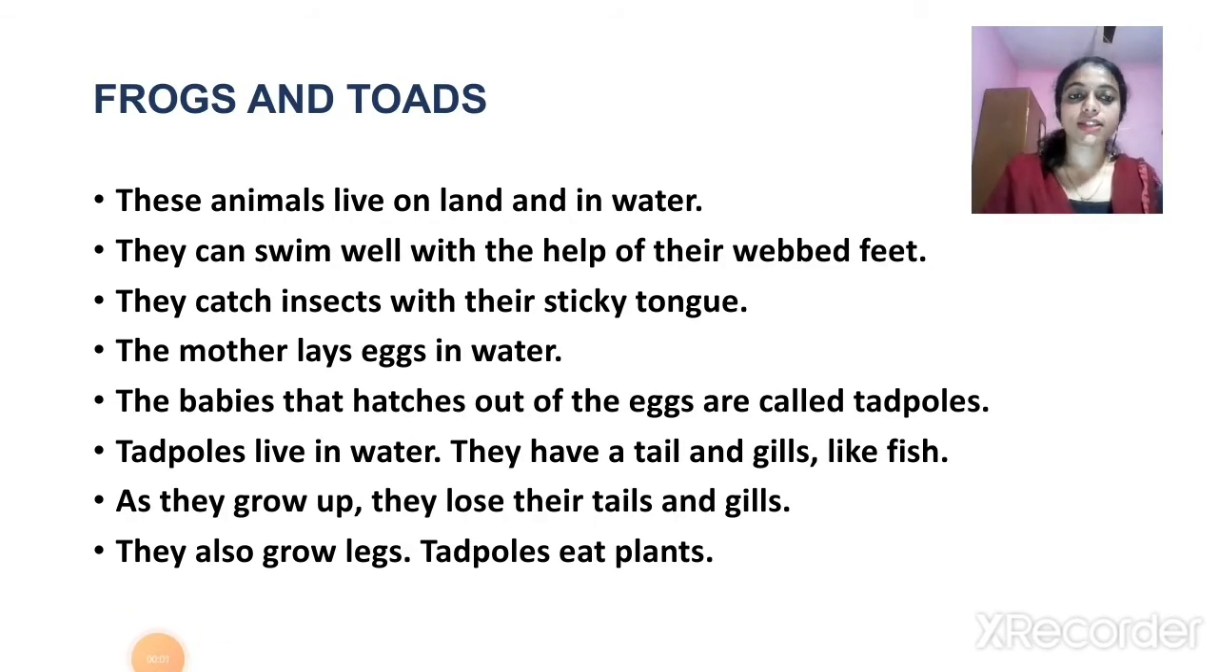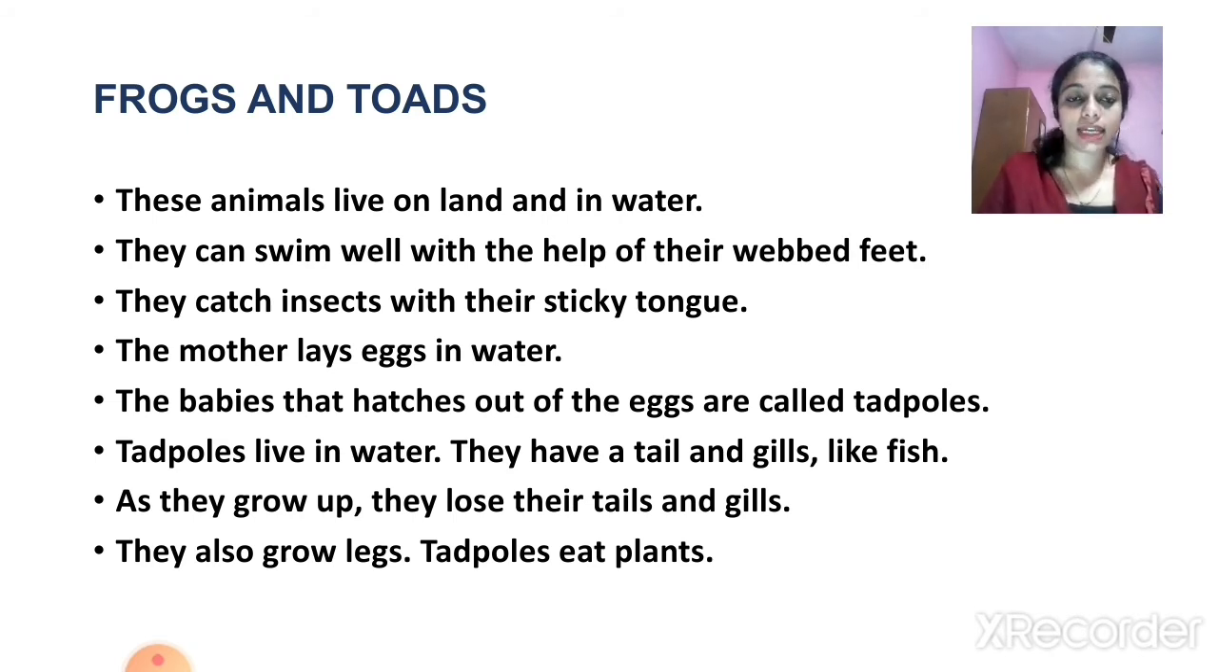Next one is frogs and turtles. These animals live on land and in water. We know that frogs can live both on land and in water. They can swim well with the help of their webbed feet. This is a major characteristic of frogs and turtles. They have webbed feet, which helps them to swim in water. They catch insects with their sticky tongue. Another characteristic of frogs and turtles is the sticky tongue, and this helps them to catch insects.